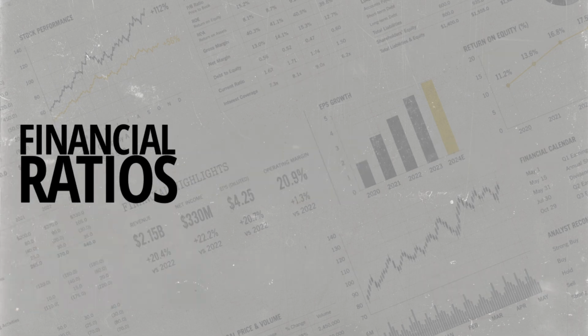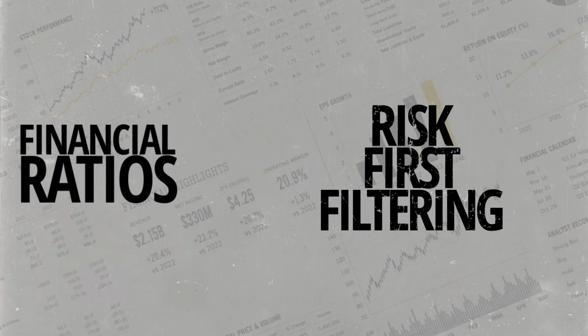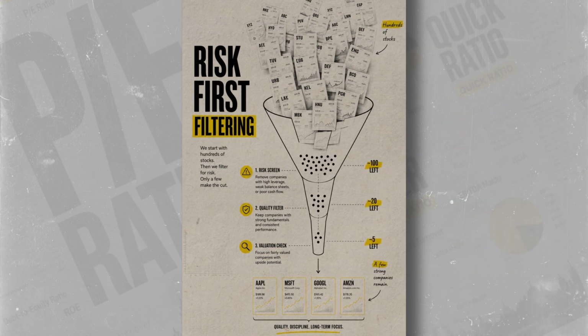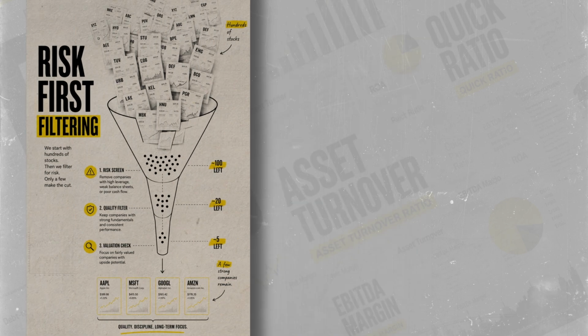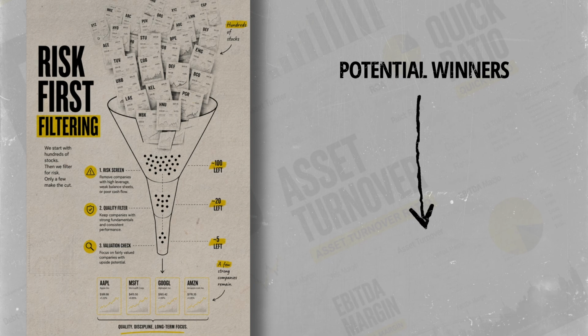The key is to stop picking ratios at random and adopt a risk first filtering approach. A risk first filtering approach is a decision making method where you eliminate options based on risk before evaluating potential returns, benefits, or opportunities. Instead of asking which option can make me the most money, you first ask which options can hurt me the least or can create unacceptable risk. Only after risky options are removed do you compare the remaining choices.